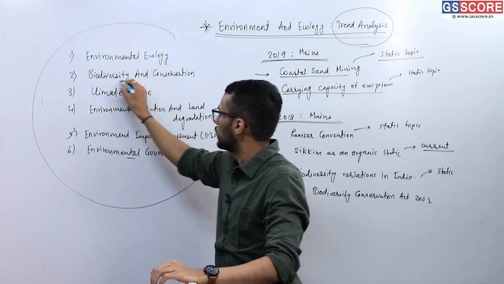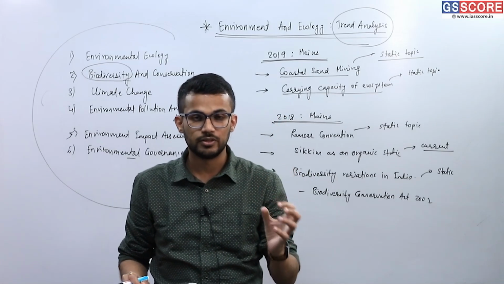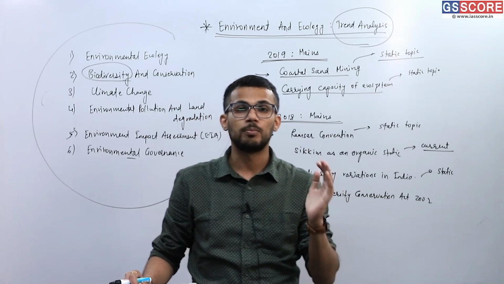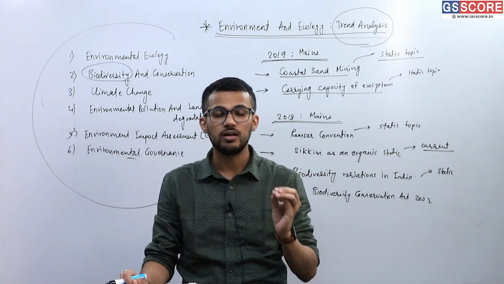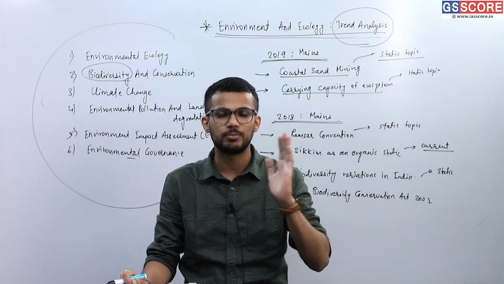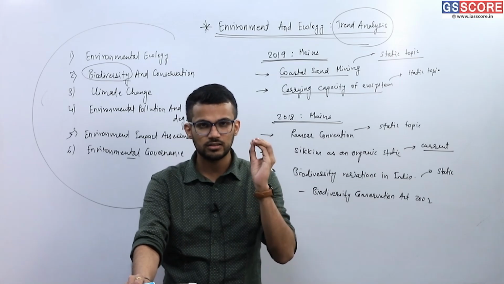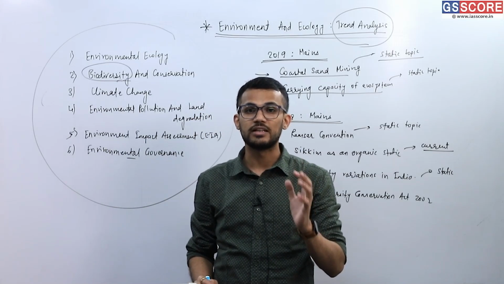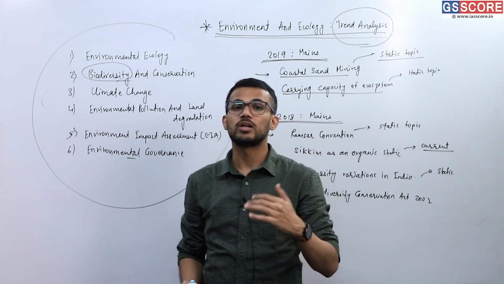For example, in biodiversity, one should be aware of the variations in the biodiversity of India. One should be aware of 10 biogeographic zones of India. And under those zones, one should know the plant species available there, or the type of forest available in that area, and animal species that are living in that forest. That should be clear to us. That is a very important task, and that acts as the base for your answer writing.